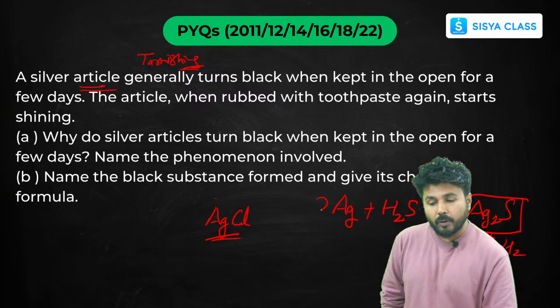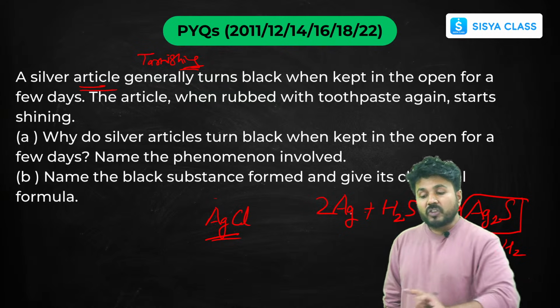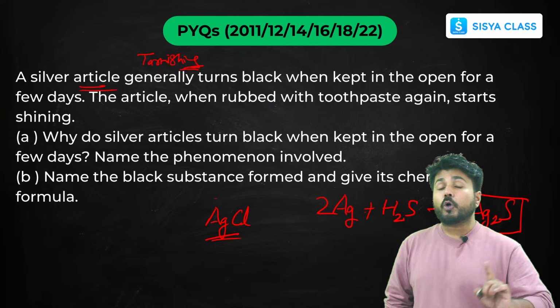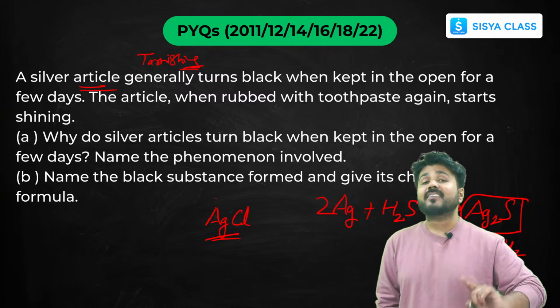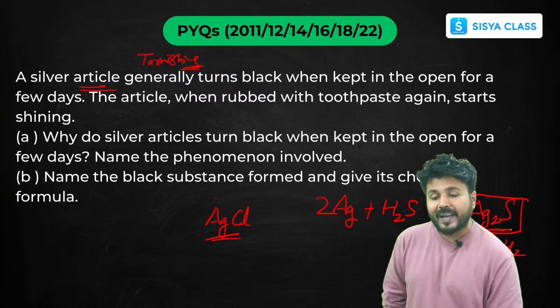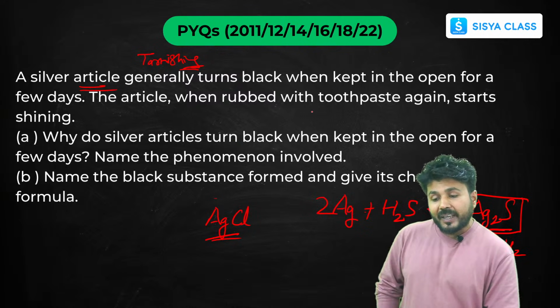Okay, you can balance it out. So silver sulfide goes black, and we call it the tarnishing of silver. To remove this silver sulfide, we can rub it with toothpaste.